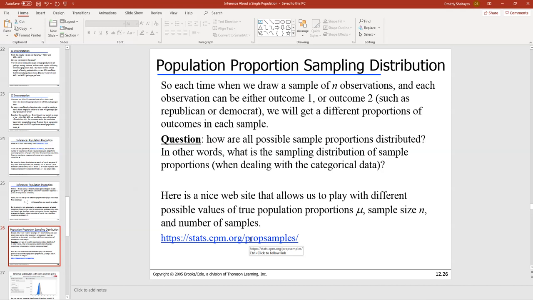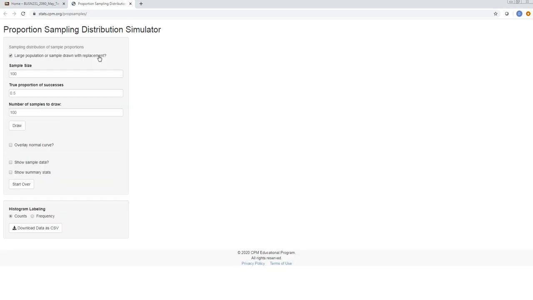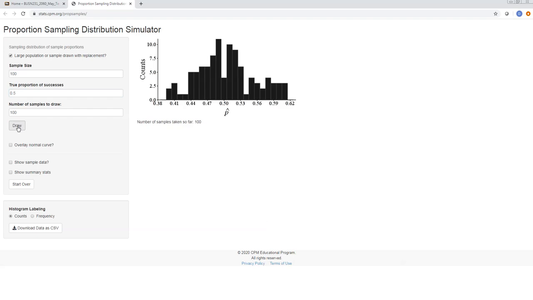And again, I found a nice illustration for you online. So let's take a look at this website. There you go. All right, so proportion sampling distribution simulator. So we are going to play around with a few parameters here. Okay, sample size. Let's say each time when I'm getting a sample, I'm asking 100 people, okay? And true proportion is 0.5, right? And number of samples to draw, well, let's start with 100 and let's see what happens. So I draw, well, let's actually increase that. I'm going to get 1,000 samples.